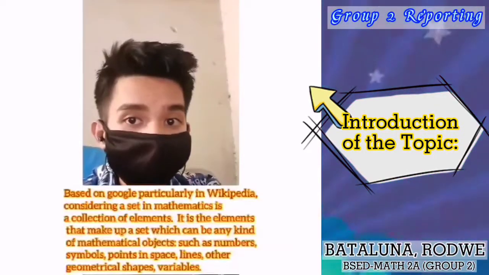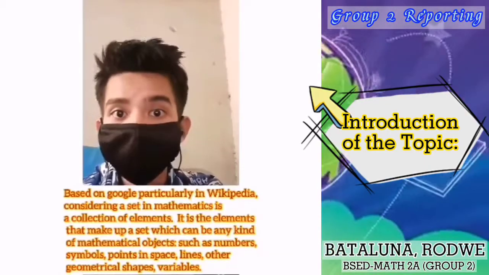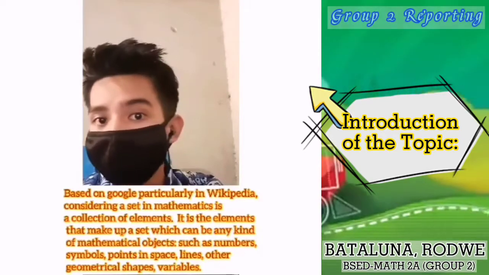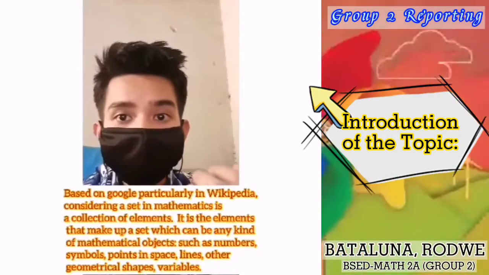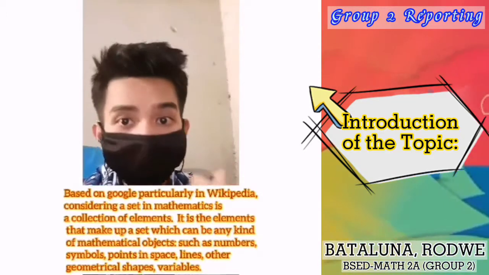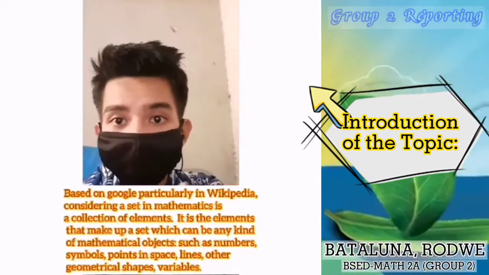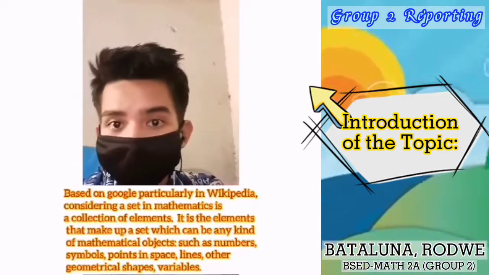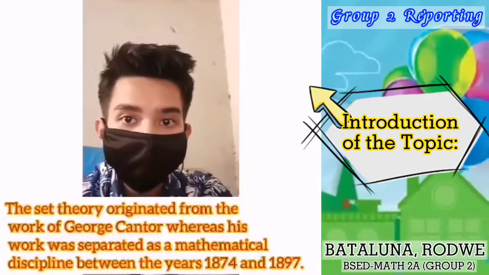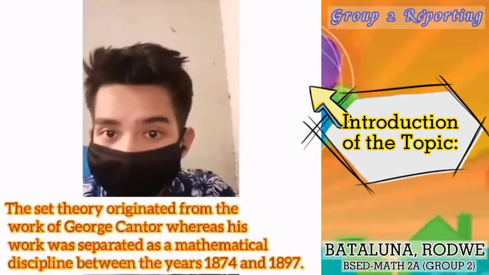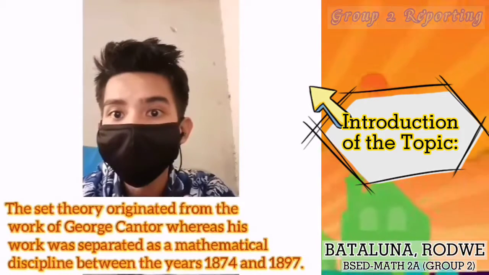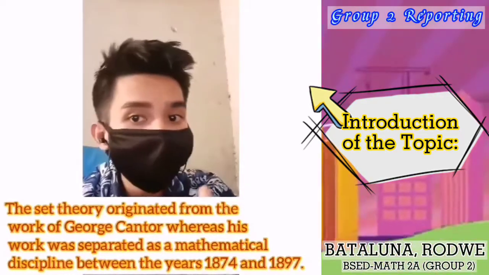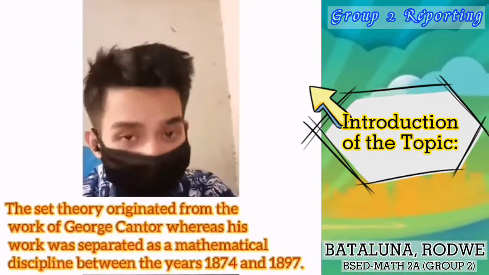Based on Google, particularly Wikipedia, a set in mathematics is a collection of elements. The elements that make up a set can be any kind of mathematical objects, such as numbers, symbols, points in space, lines, other geometrical shapes, and variables. Set theory originated from the work of George Cantor, whose work was developed as a mathematical discipline between the years 1874 and 1897.